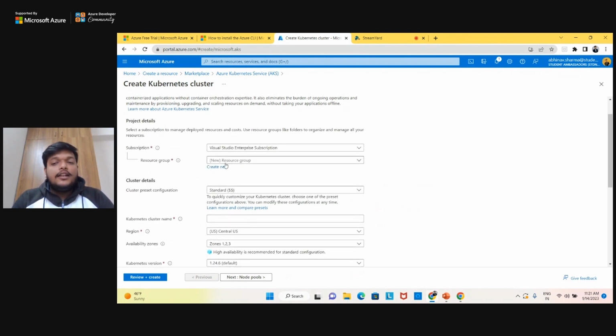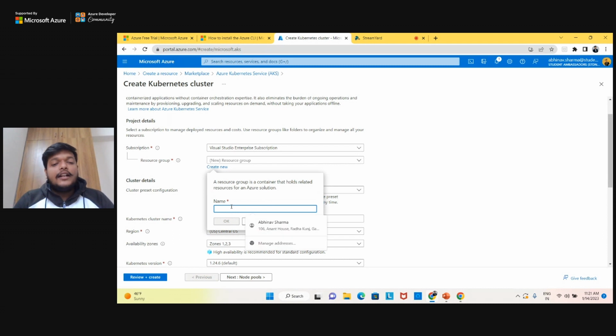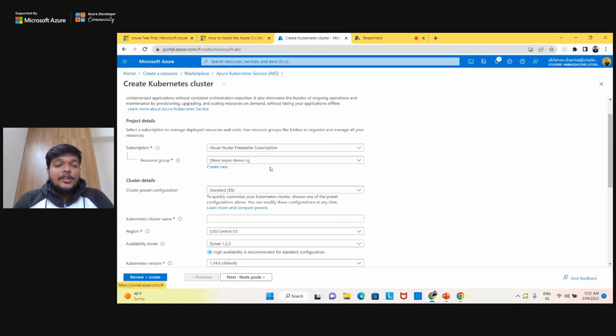Now, before in Azure, whenever you create any cluster or any resource on the Azure, you first need to have a resource group. Within that resource group, you assign all your projects. So for this workshop, let us create a new resource group, right? So let us name it Azure Demo RG. So naming can be anything. You can keep any name, but in one account there cannot be two similar names. You have to keep a unique name. So Azure Demo RG is the new resource group that I am going to create.